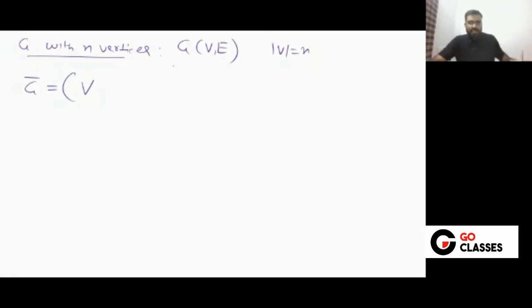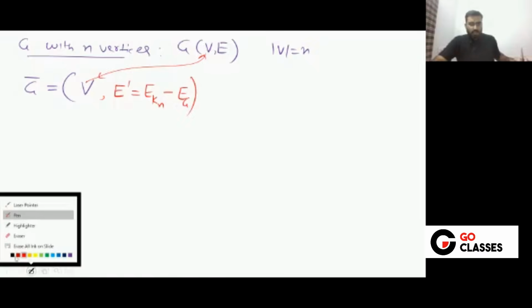Remember, the set of vertices will not change. Now the set of edges will be the set of edges in Kn minus the set of edges in G. Correct?